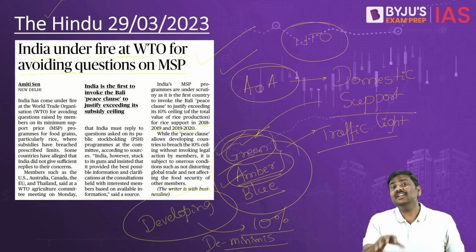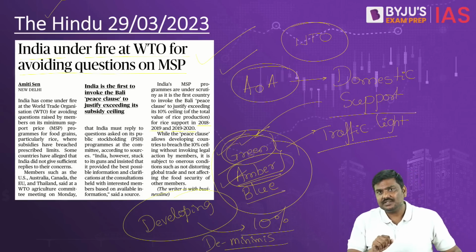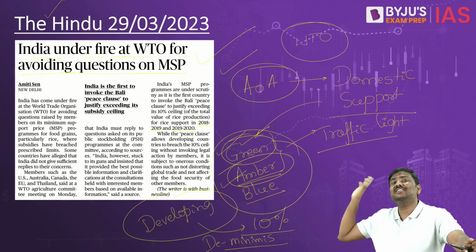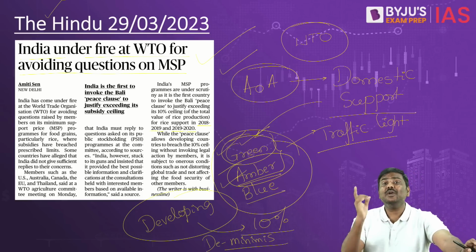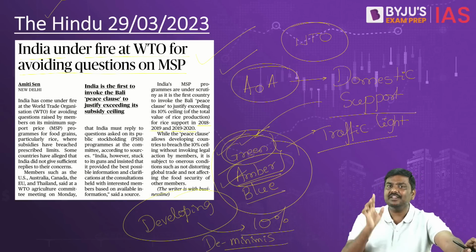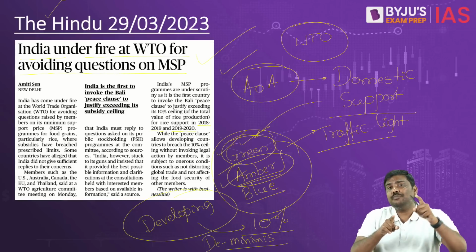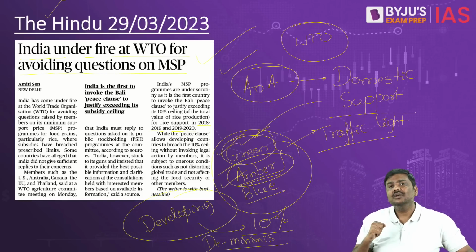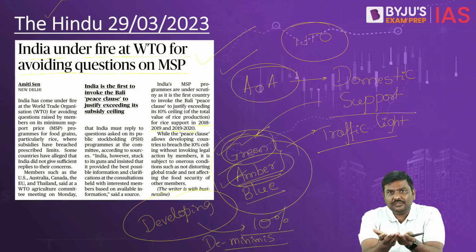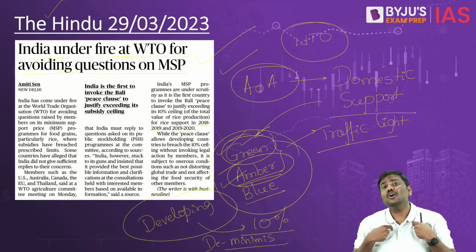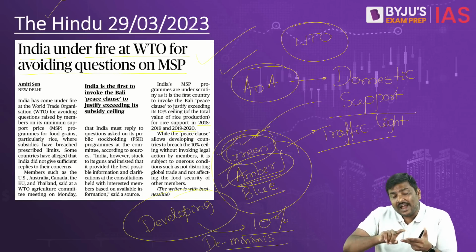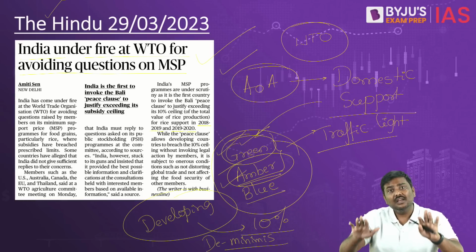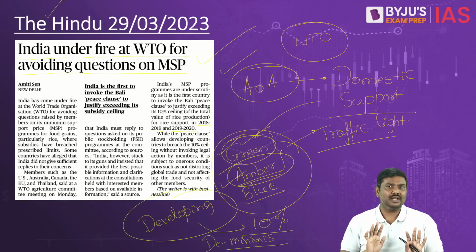And one more very important condition or guideline regarding usage of peace clause is, you can procure by paying MSP, but you will not be allowed to export such crops. You will not be allowed to export these crops. And there's a current affairs connection here. After the war broke out between Russia and Ukraine, supply of wheat to the international market went down. Government of India asked WTO if they can relax these conditions so that Government of India, which has procured wheat at MSP, will be allowed to export. But no such relaxation has been provided, which means the condition is still very much applicable to the government.